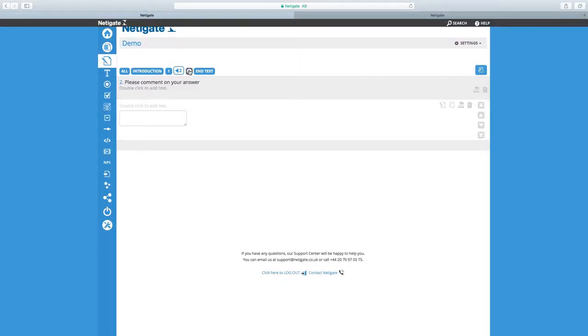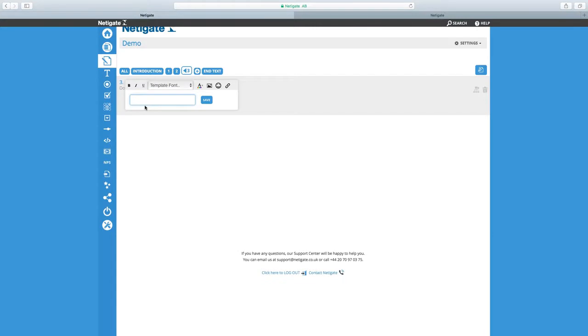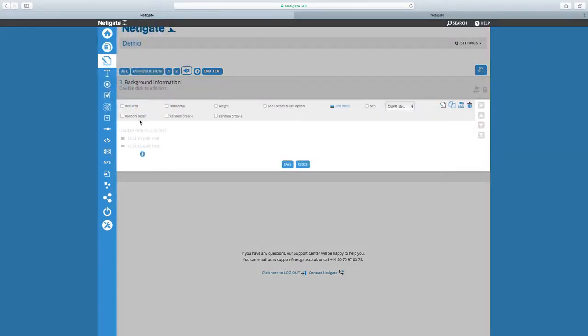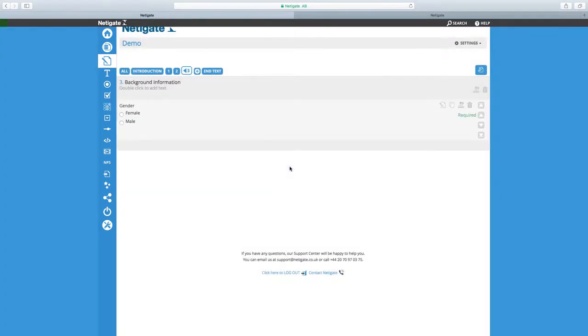Now, as a third page in our survey, I'm going to ask some questions regarding the respondent's background. So I'm typing in background information, clicking Save, and then starting off with a radio button. In this radio button, I'm going to ask them about their gender. Enter the options. I'm also going to set it to be required and click Save.